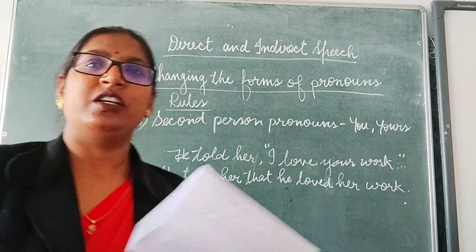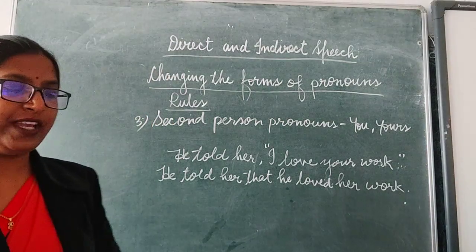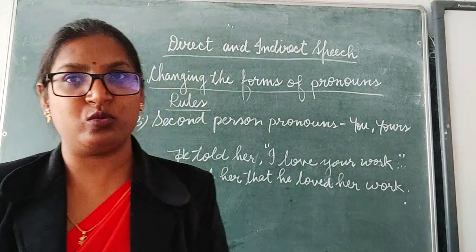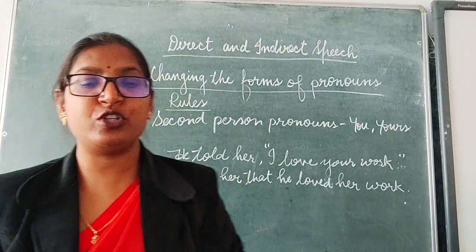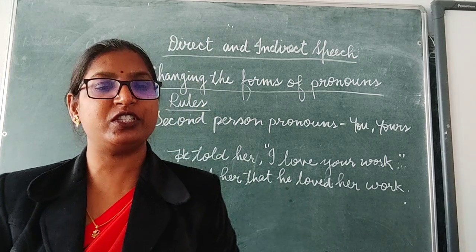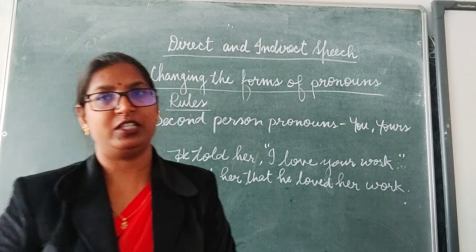Dear children, the next rule is about second person pronouns you or your. Second person pronouns you or your change according to the person of the object of the reporting verb. Clear?